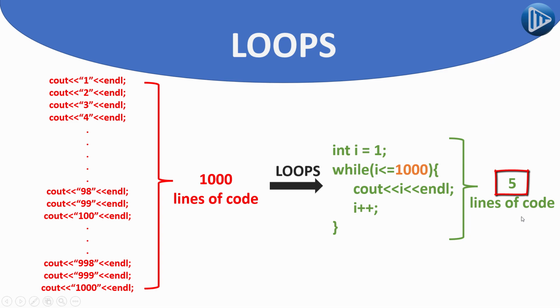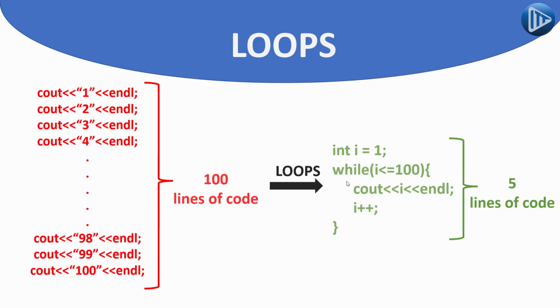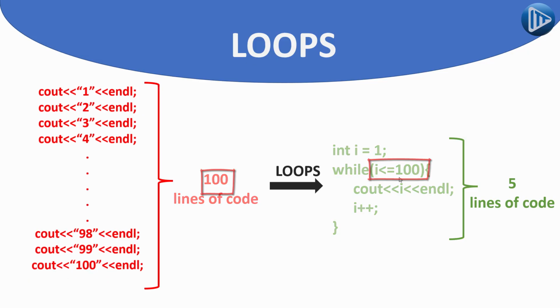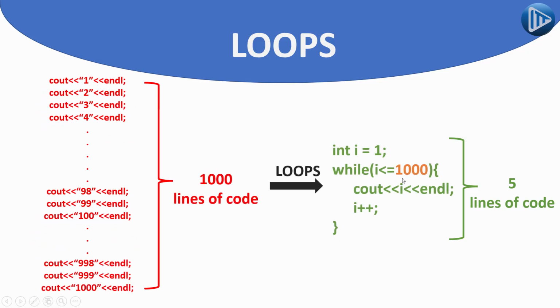It will not increase. What changes is only the condition inside our loop, where we say that we are going to repeat the code until it reaches 1000. When we had 100 lines of code, the condition was until it reached 100. But when we change the condition to 1000, now it's going to repeat a line of code 1000 times instead of 100 times. So that's how powerful loops are: they make writing a program faster, easier, and improve its performance.